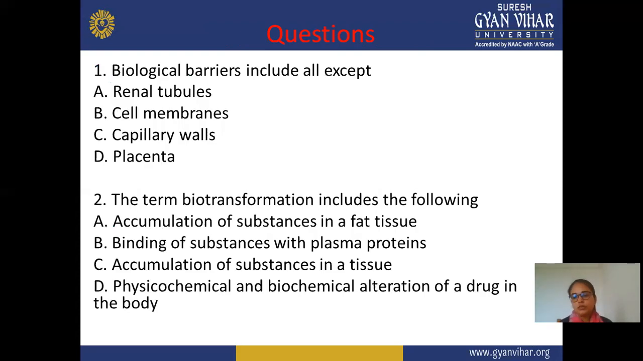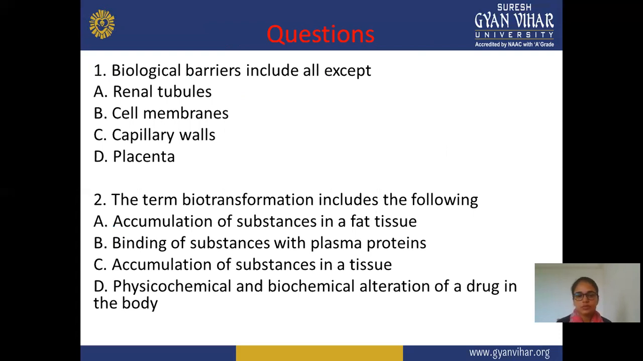Next is the question part, which is related to this topic. In the first question, biological barriers include all except: renal tubule, cell membrane, capillary wall, and placenta. Next, in the second question, the term biotransformation includes the following: A is the accumulation of substance in fat tissue, B is the binding of substance with plasma protein.